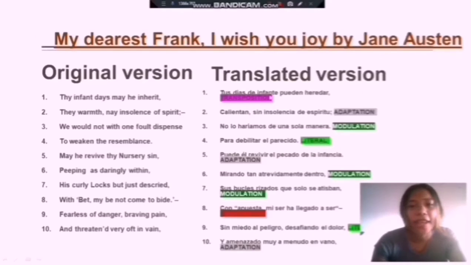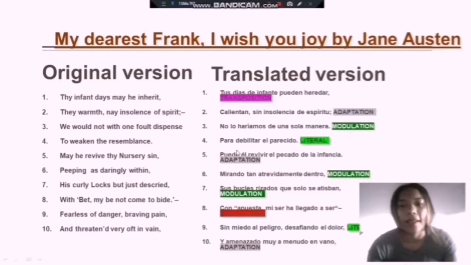In the first line of the second paragraph, we can find transposition. Here, the infant days may he inherit, tus días de infante pueden heredar. The transposition is reflected here when the infant days becomes tus días de infante. Transposition involves moving from one grammatical category to another without altering the meaning of the text. It's the same, but they are changing these words in this place.